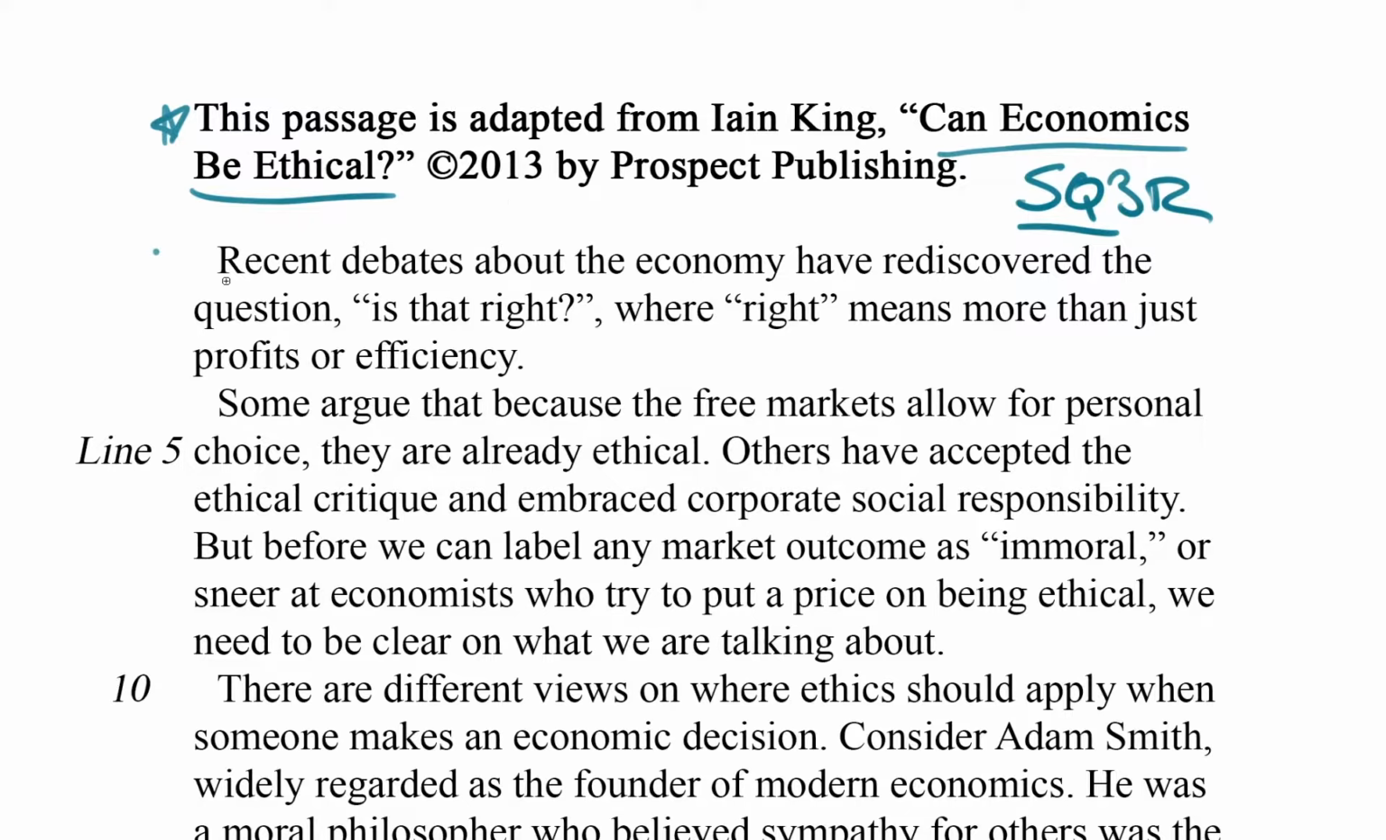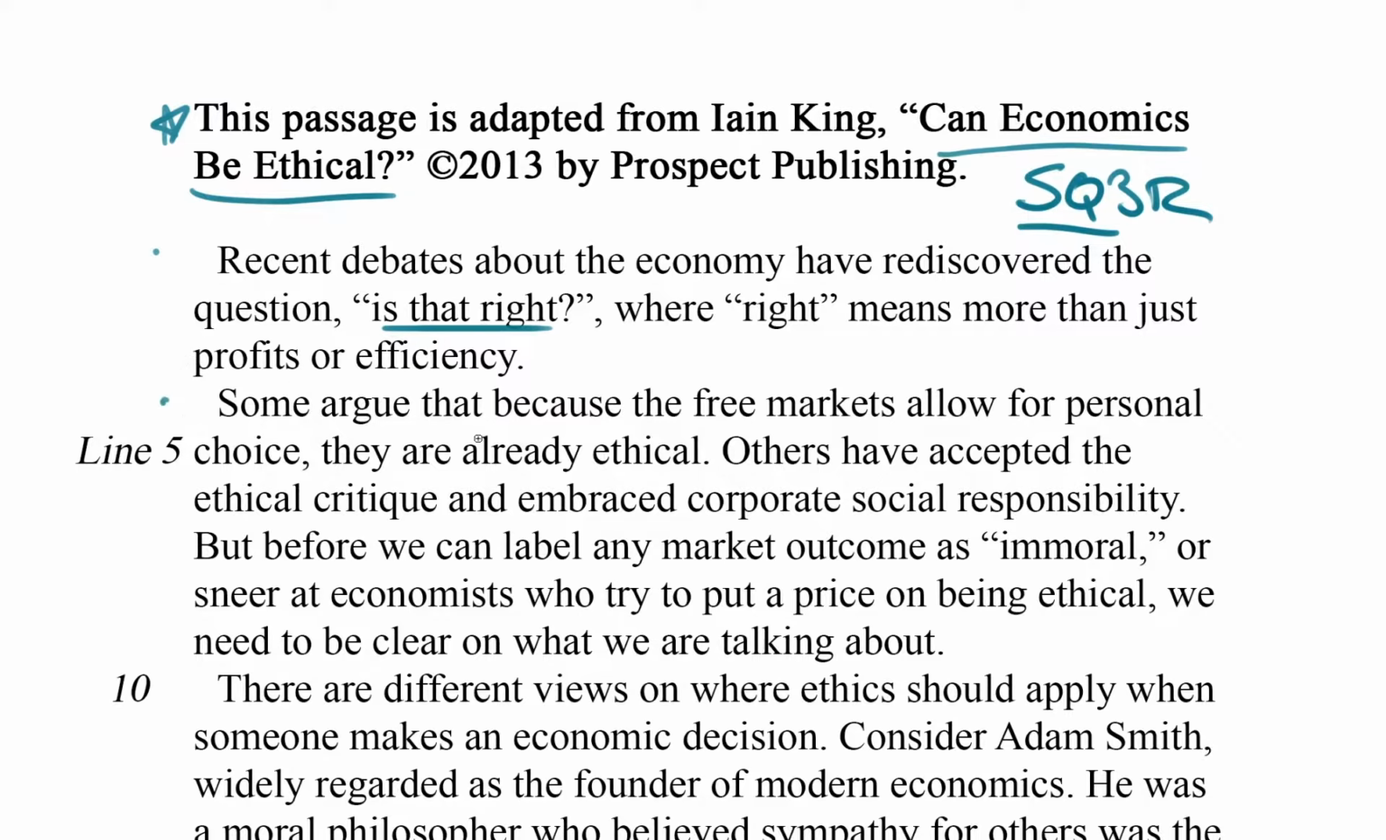Paragraph 1. Recent debates about the economy have rediscovered the question, is that right? Where right means more than just profits or efficiency. So I think this is probably going to be connected somehow to the question, can economics be ethical? We don't have to really consider that right now, just hold it in the back of your mind. Let's press on. Paragraph 2.